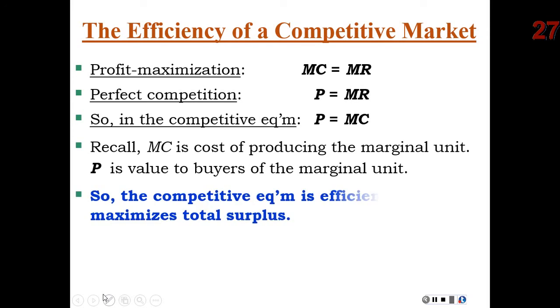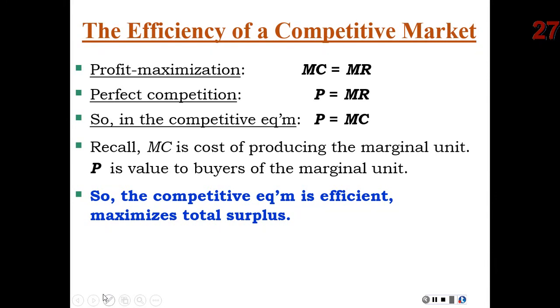In other words, the competitive equilibrium exactly equates the extra benefit in the market to the extra cost of production in the market. What does that do? Well, you'd have to go to Chapter 7 to learn about total surplus, but that's going to maximize our total surplus, or the size of our economic pie.